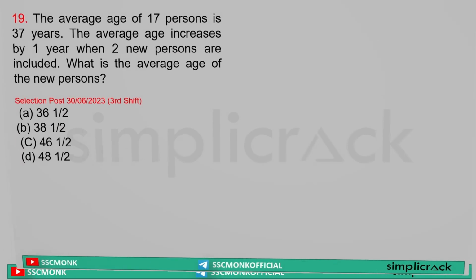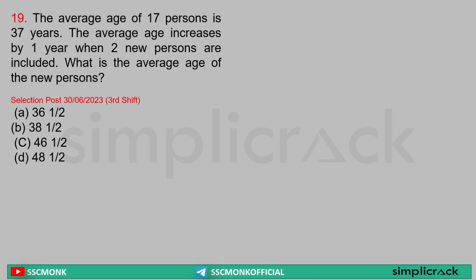Next. Average of 17 persons is 37 years. The average is increasing by 1 year when 2 new persons are included. So what is the average age of the new persons? Let's say 17 persons, average was 37. 2 new persons added. The new average has increased by 1, meaning 38. Yes. So these 2 persons' average is 38, but they bring something more. Because of that, this 17 persons' average was also increased by 1. Yes or no? Yes. That means this 17 persons' average is increased by 1. So total increase is 17 years. Yes or no? Yes, sir.